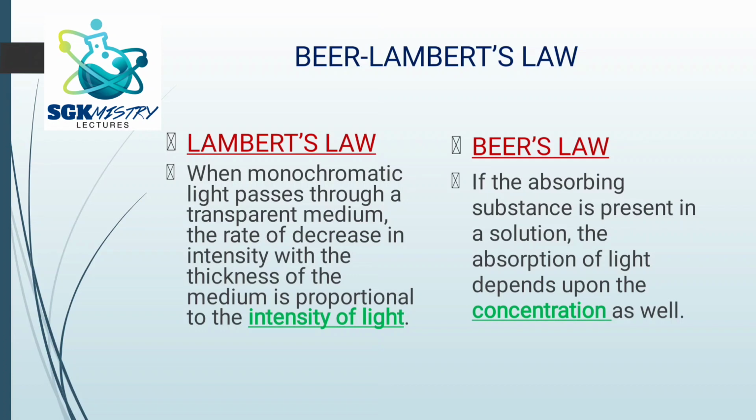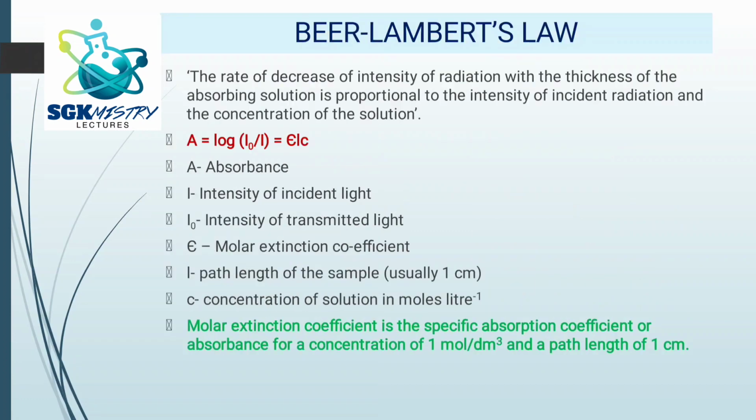Next is Beer's law. If the absorbing substance is present in the solution, the absorption of light depends upon the concentration of the solution also. So all these are interdependent. Both these laws can be combined together. You take a solution and pass light through it, so that the solution absorbs light. Of course, the intensity of the light decreases. So the rate of decrease of the intensity of radiation depends upon the thickness of the absorbing solution.